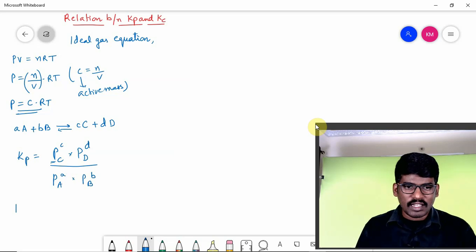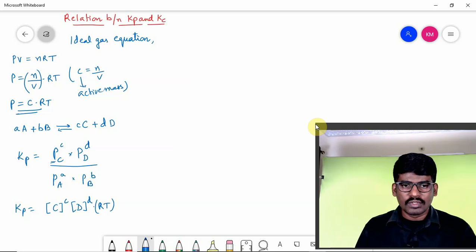So Kp is equal to concentration of C raised to c, concentration of D raised to d, into RT whole raised to c plus d, because RT raised to c into RT raised to d adds the powers. That means a raised to m into a raised to n is a raised to m plus n.